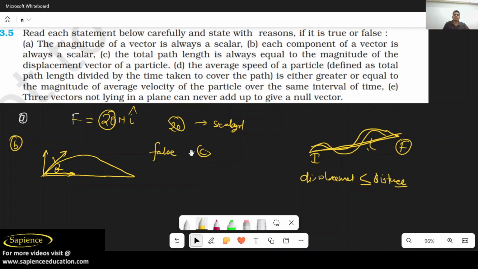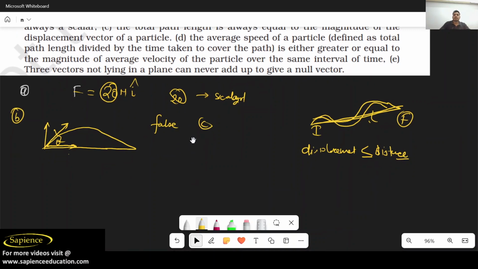Now, if I talk about question number D, they are telling that the average speed of the particle is either greater than or equal to the magnitude of the average velocity. Yes, why not? Because speed is related to distance, and distance is always greater than or equal to displacement. The speed is distance divided by time.